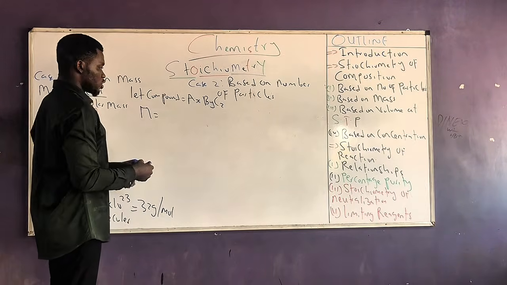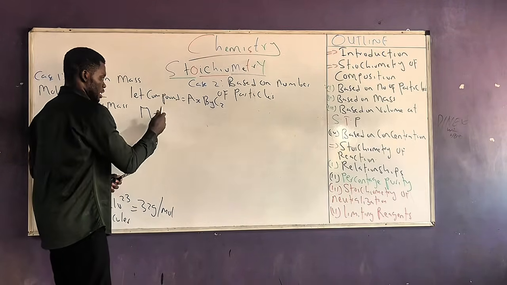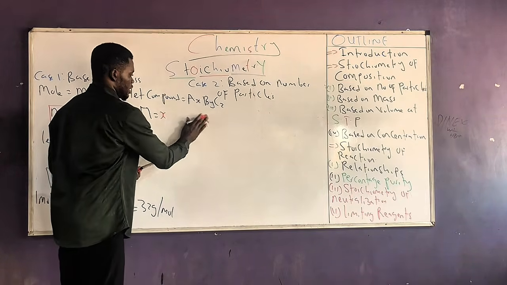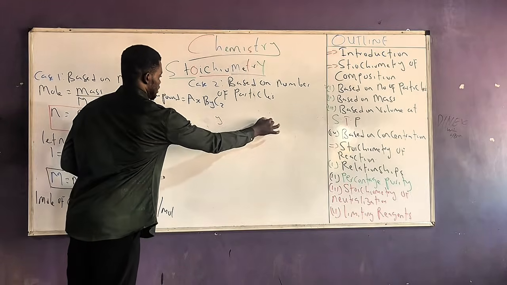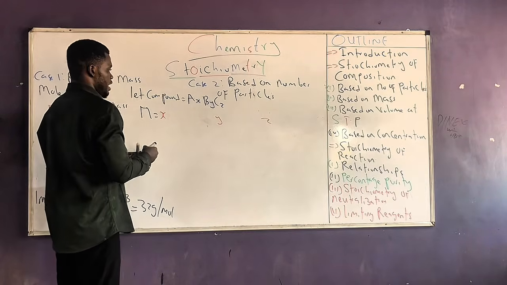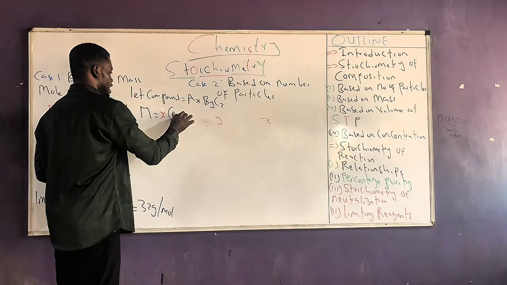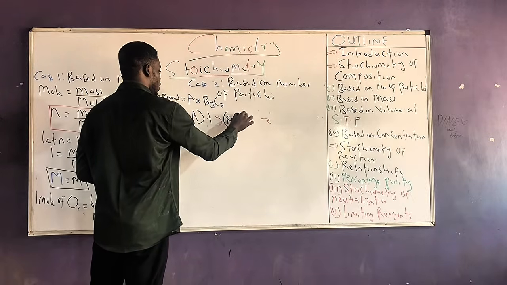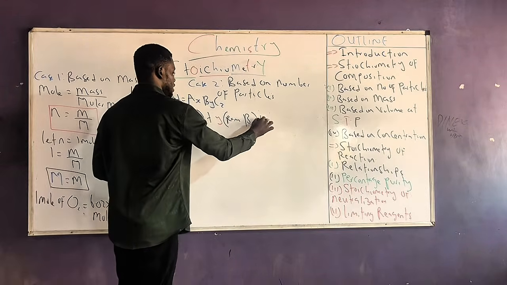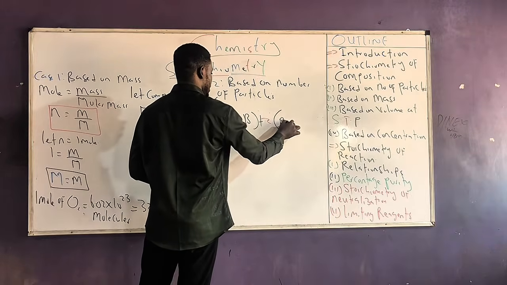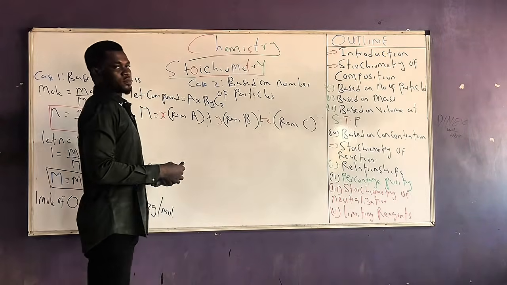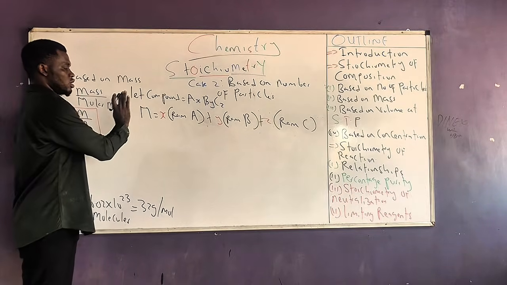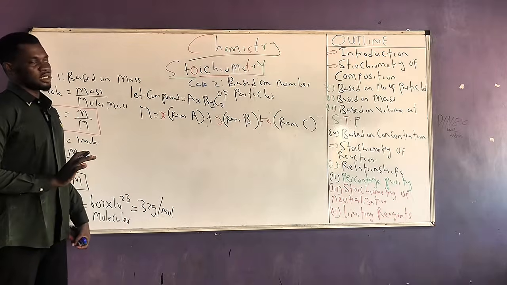The molar mass of this compound would be x in bracket RAM of A plus y in bracket RAM of B plus z in bracket RAM of C. Very simple. Very easy. So the molar mass of this compound, I can easily determine it.